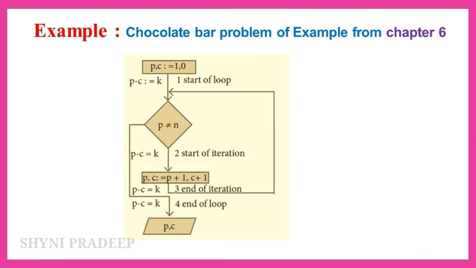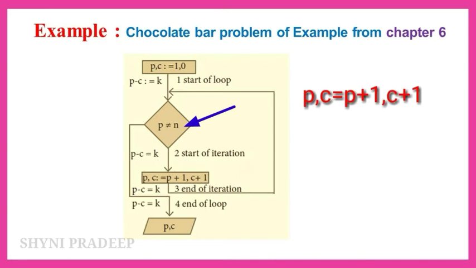Whenever a cut is made, the number of cuts increases by 1 and the number of pieces also increases by 1. So we can write P, C is equal to P plus 1, C plus 1: P is equal to P plus 1, C is equal to C plus 1. This process of cutting the bar can be modeled by a loop. We can start with 1 piece and 0 cuts. Initially a single piece of chocolate bar is available and 0 cuts, so the initial value of P is 1 and C is 0. And N is the number of individual squares. When the number of pieces P equals the number of individual squares N, the process ends.